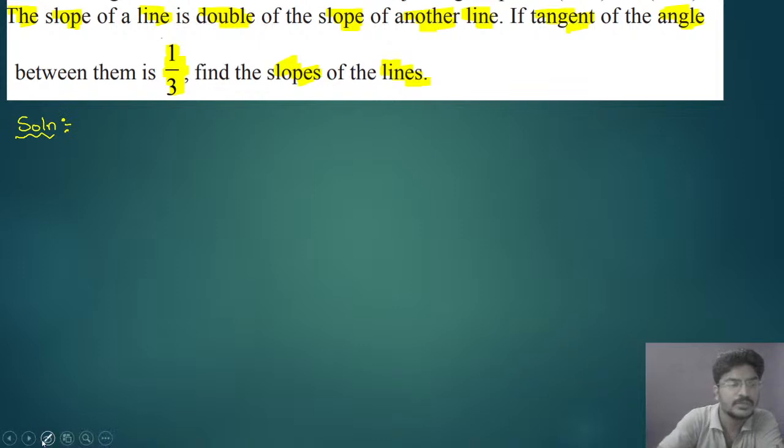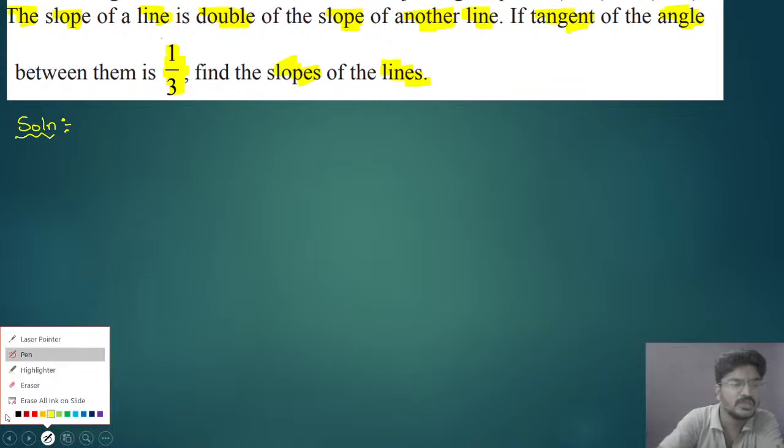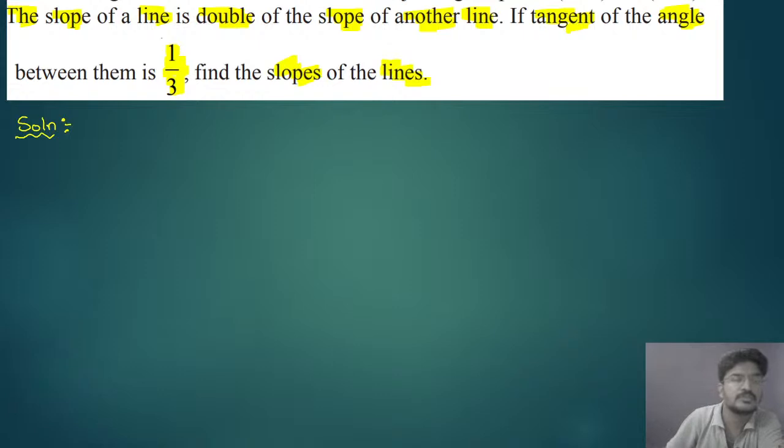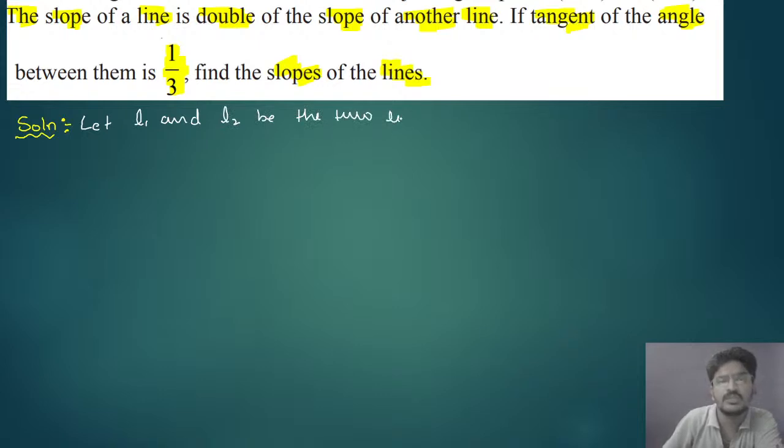Let L1 and L2 be the two lines with slopes m1 and m2.